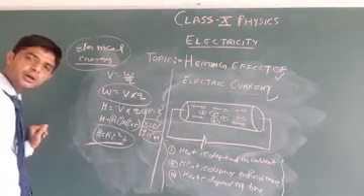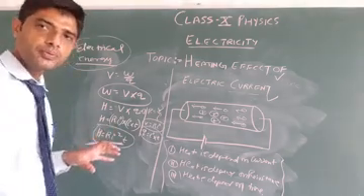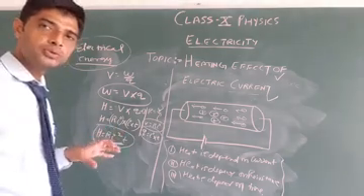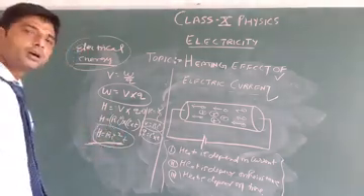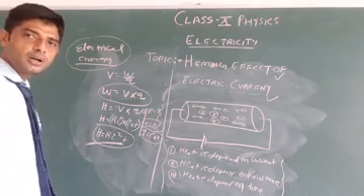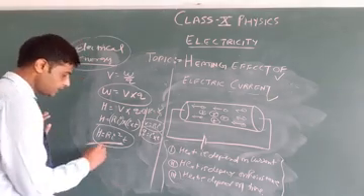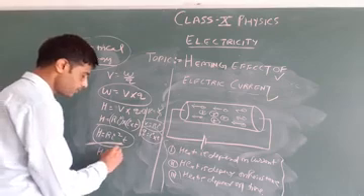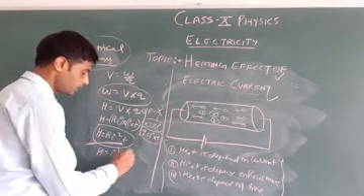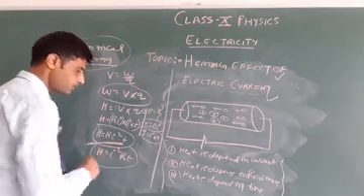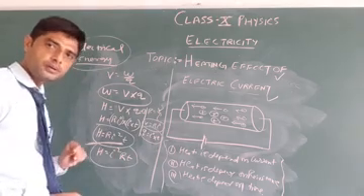It means the heat produced is given by R I square T, or you can write H equal to I square R T. This is the formula for heat.